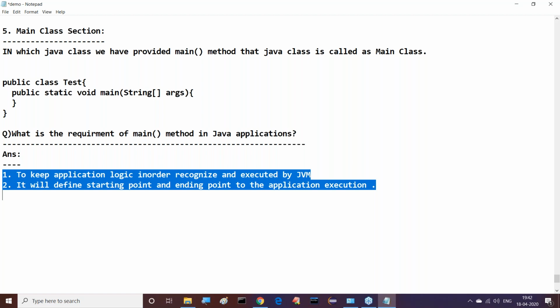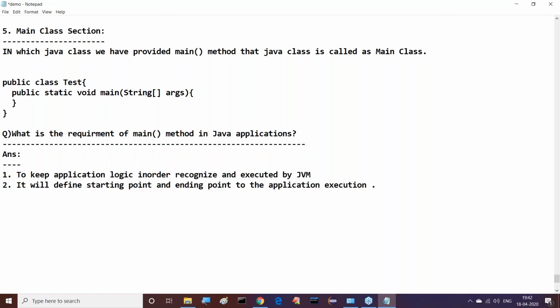Directly when we execute this Java program, the JVM will come to the main class and execute the main method. Whatever you provided inside this main method will be executed. That's it. This is nothing but the execution of the main method. Good. Now, with this, we have completed the Java programming format.